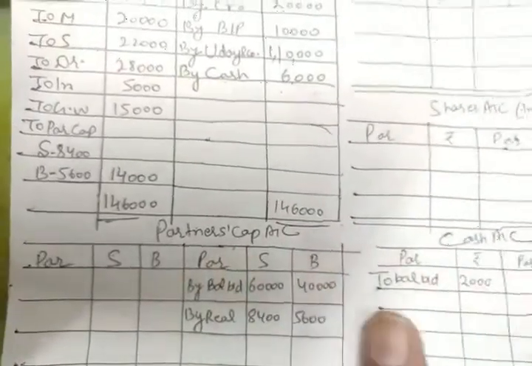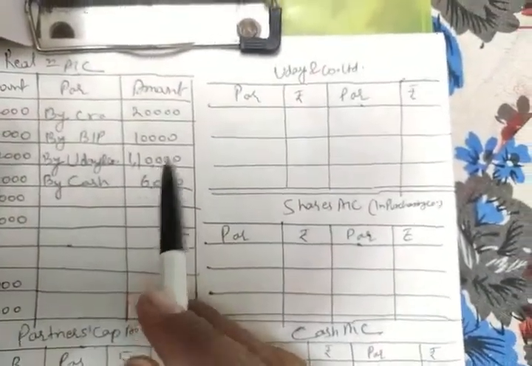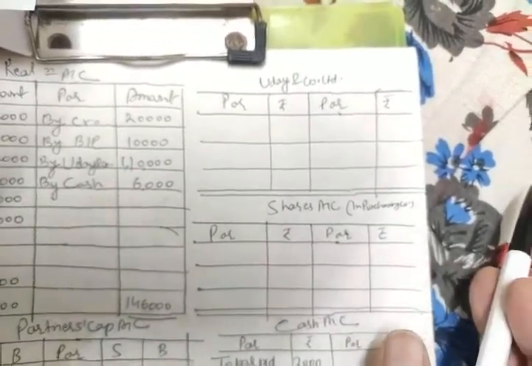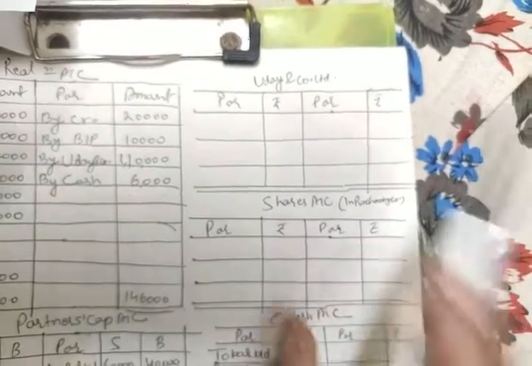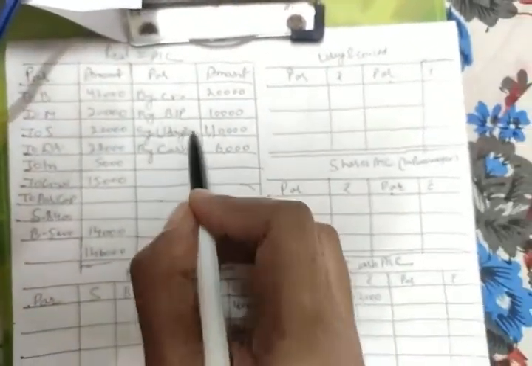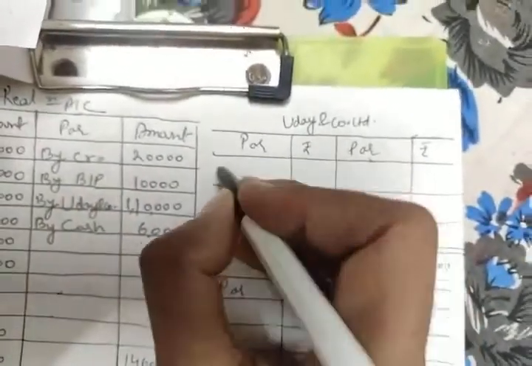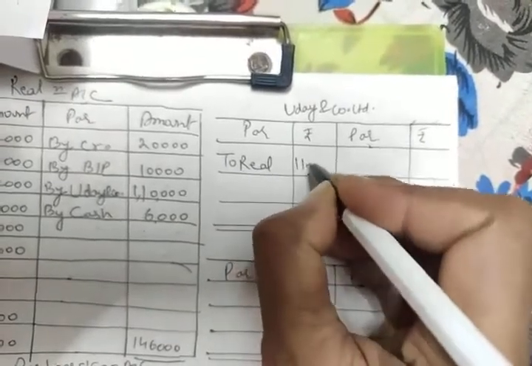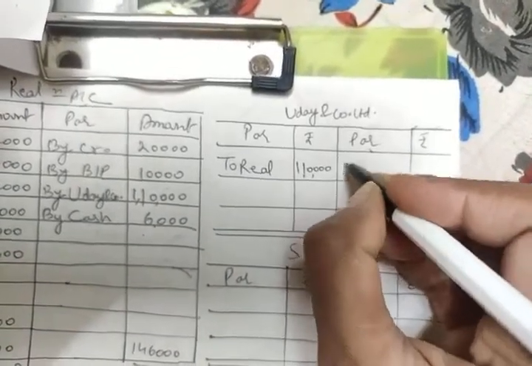Okay, this is here. Now, as we have already calculated the purchase consideration, we have to see in which terms we are paying it. We have paid 1 lakh in terms of equity shares and 10,000 balancing in cash. So let us first close this Uday and Company Limited account, that is the purchasing company's account. So from your realization, for purchase consideration, the counter entry, we'll do it to realization. How much was the purchase consideration? 1,10,000, and we have paid in which terms?